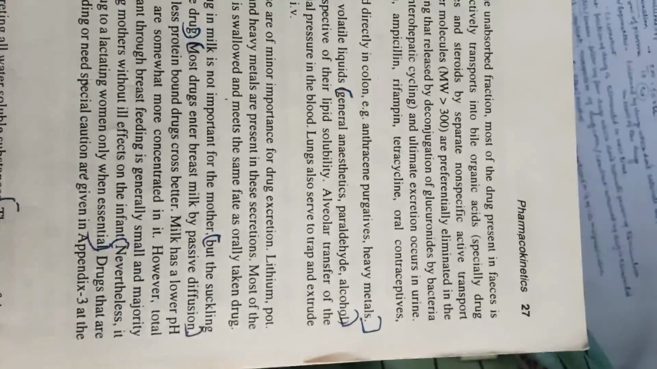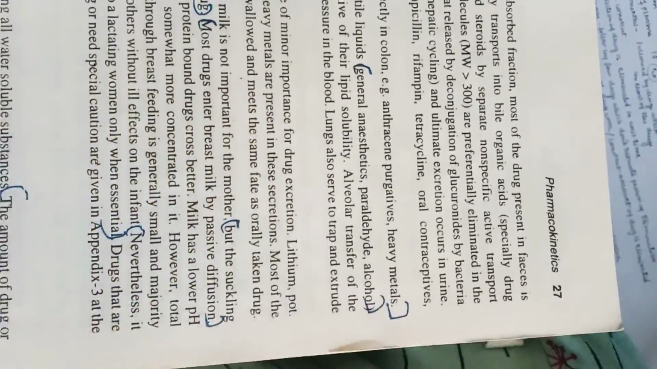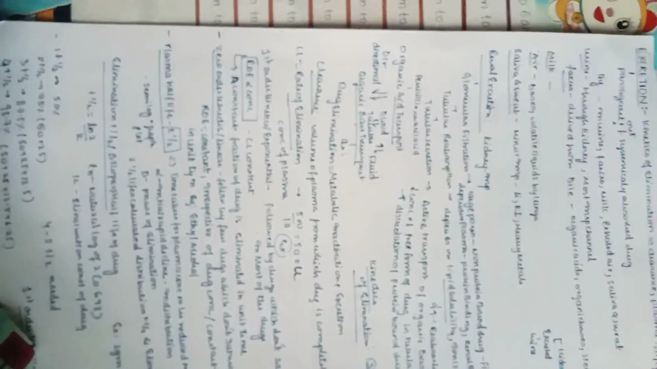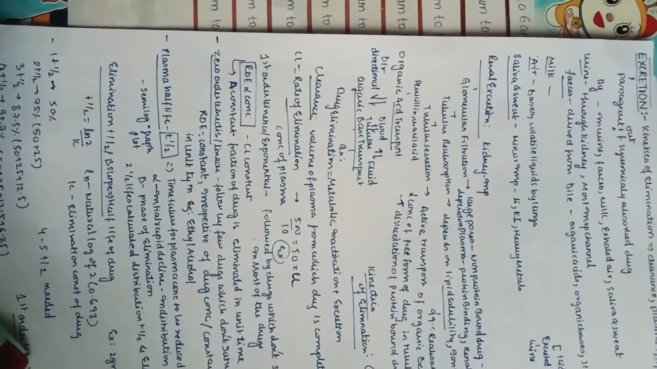So in exhaled air we have examples like general anesthetics, paraldehyde, and alcohol. All these are exhaled out of the body, so it is also one of the excretory means. So now we dive into the details of renal excretion.